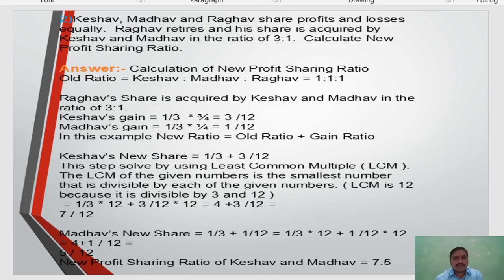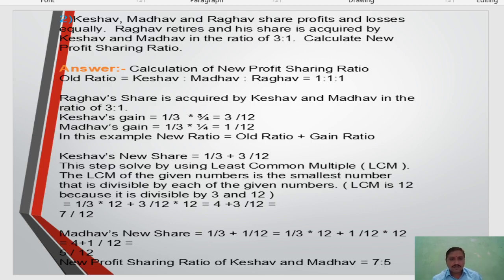Then Madhav's new share is equal to Madhav's old ratio 1/3 plus Madhav's gain 1/12. So 1/3 plus 1/12. In this step also the denominator is not the same. So the LCM of 3 and 12 is 12.